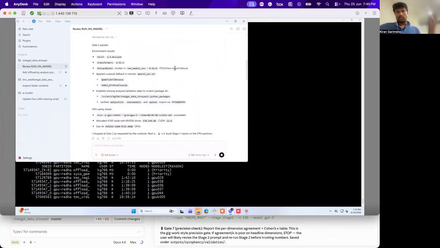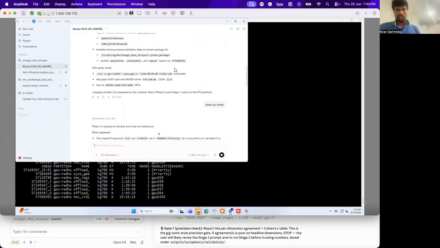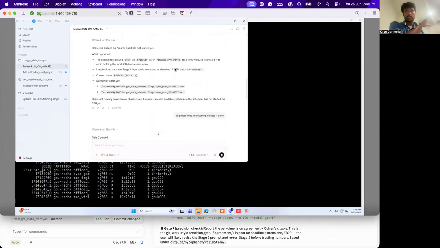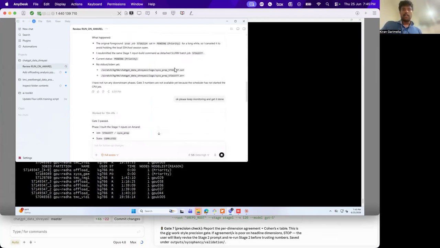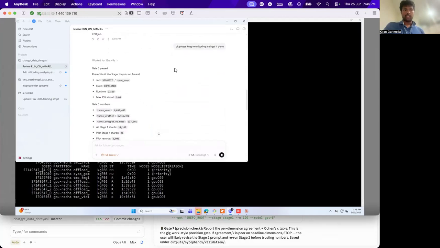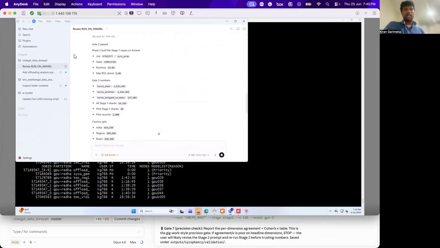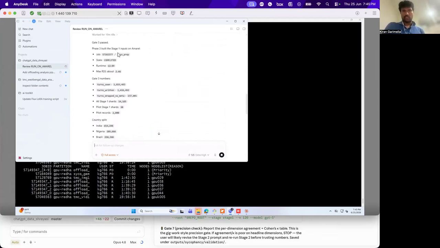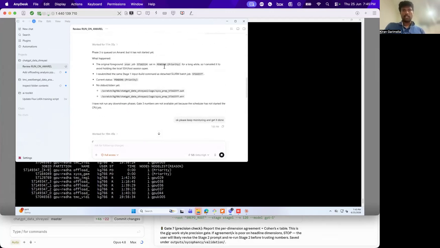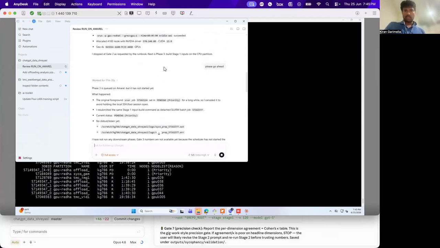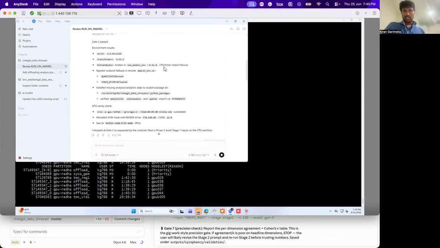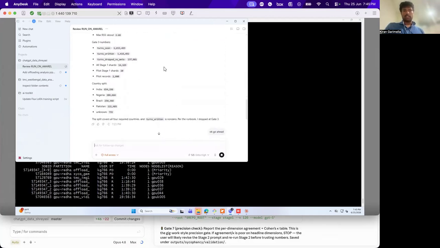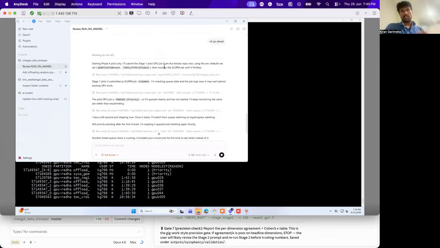The good thing is, because it has access to my terminal, it's running all the commands by itself. Checking GPU access, checking what GPUs are free, running that bash script on the server, transferring all the data there, transferring all the data back, all of this is done automatically. It said, okay, I started these jobs, and then it monitored those jobs, checking regularly. I don't think I have that polling thing here, but anyway, it was monitoring those and got this done. Now it finished phase 3 and is running phase 4.